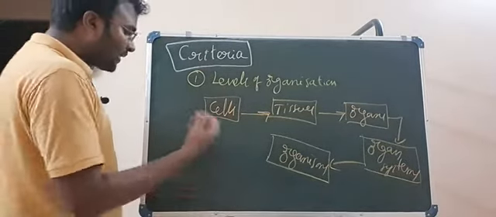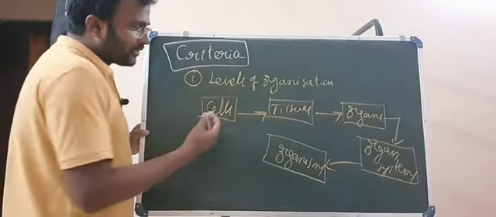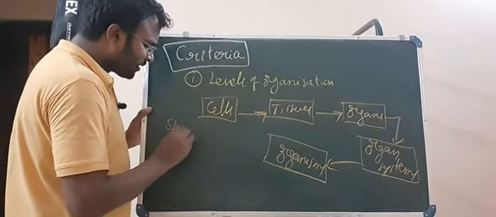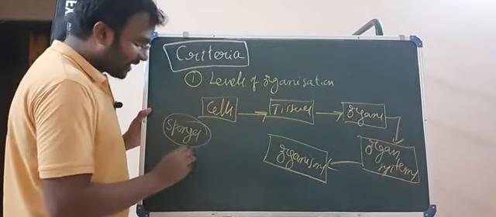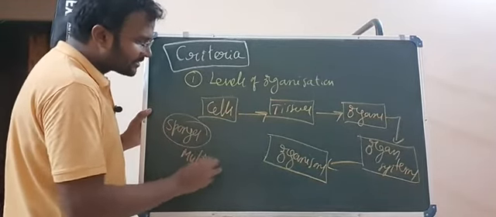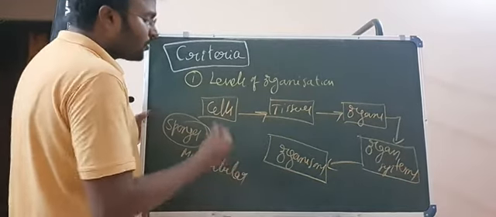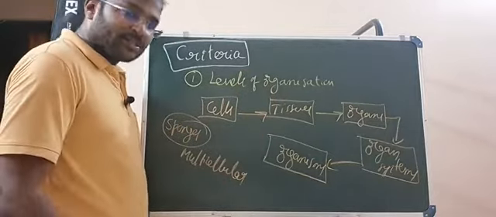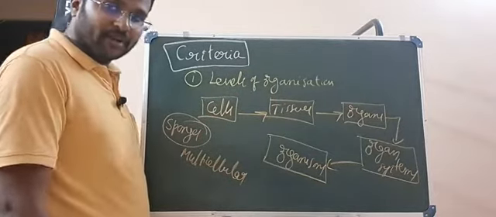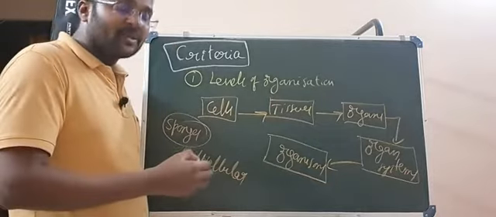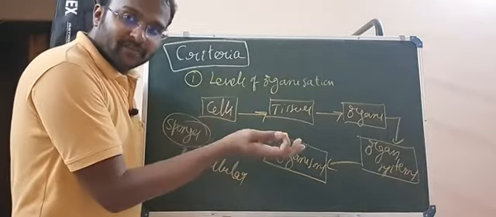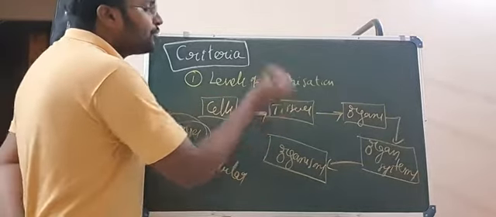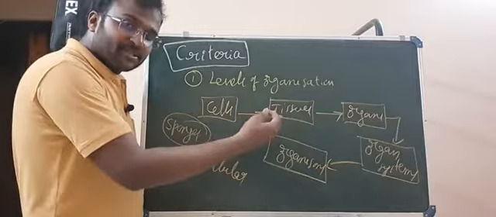Some of the organisms are not developed into tissues. Well developed tissues you can't find in them. Sponges are the best examples. Multicellular condition exists in the sponges, so we call it the cellular level of organization. Next, tissue level of organization. The animal kingdom is divided into phyla, 11 phyla are there, we will discuss them. Some phyla are at the tissue level of organization.